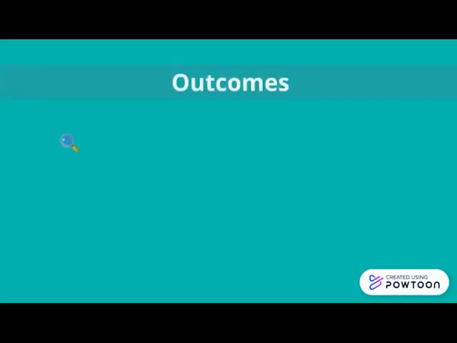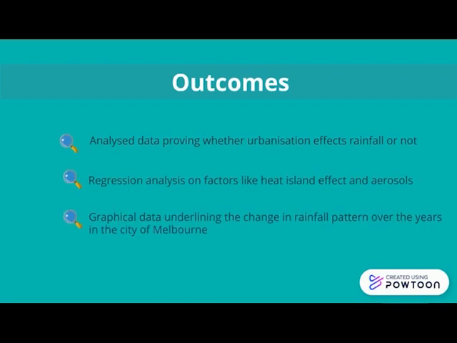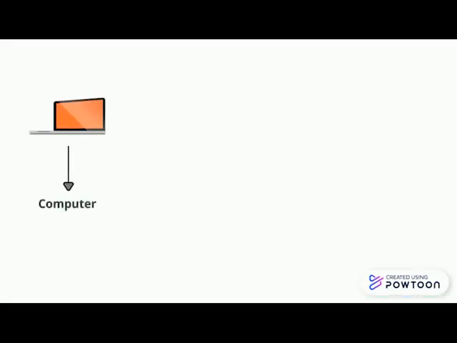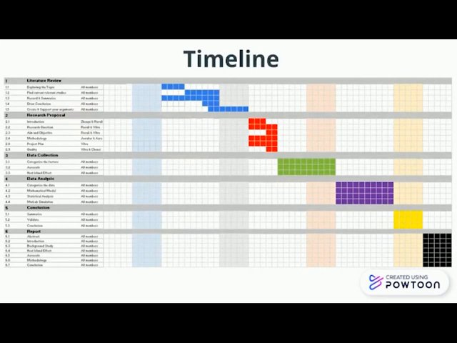The outcomes of this research will be analyzed data proving whether urbanization affects rainfall or not. Regression analysis on factors like heat island effect and aerosols. Graphical data underlining the change in rainfall patterns over the years in the city of Melbourne. This research will require computers with moderate computational power, internet for collecting data, Microsoft Office and SPSS software by IBM. Most importantly, it will require a lot of time to collect data.